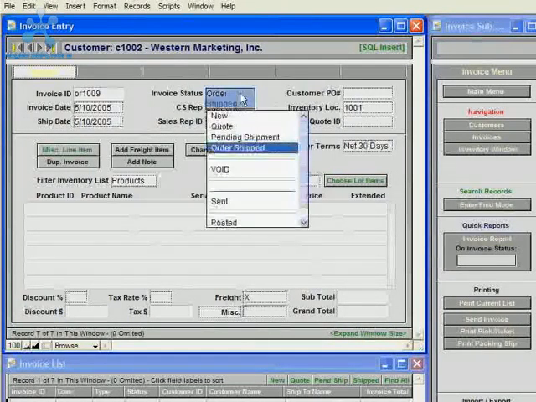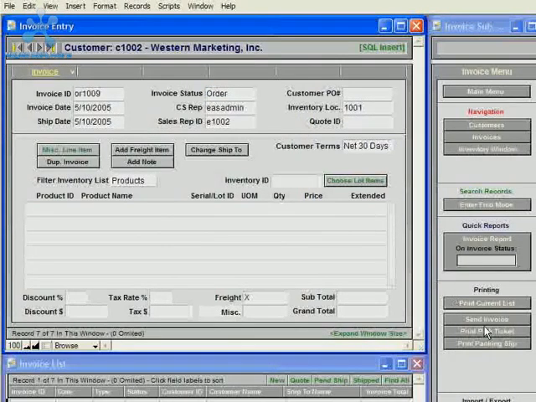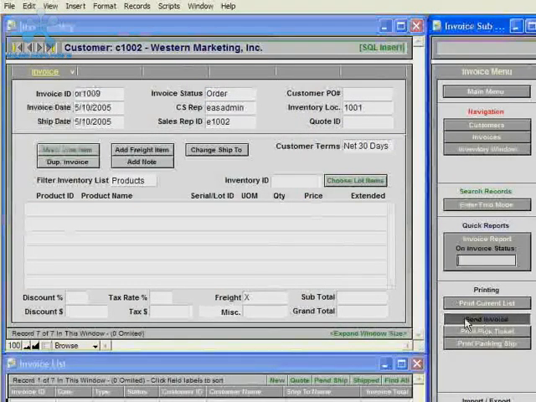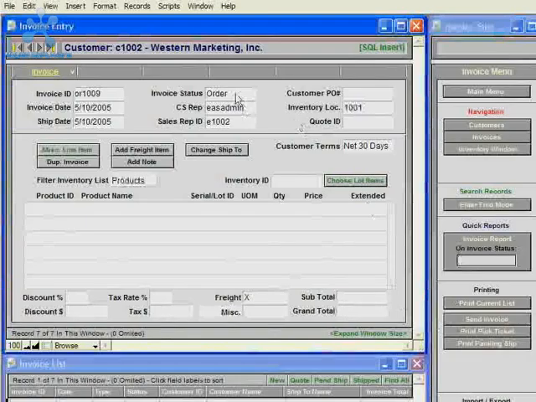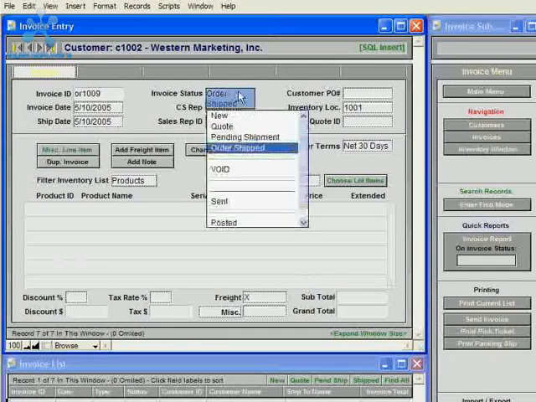And then what would happen is the accounting department would print the invoice by clicking the Send Invoice button, and then after they print the invoice, it automatically sets the status to sent.